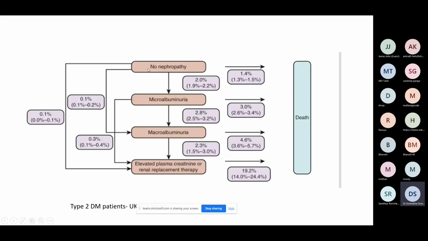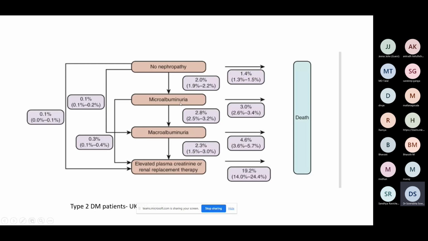If someone without nephropathy is directly going on to the stage of macroalbuminuria, that chance is very, very low. It's almost 0.1%, much less compared to this 2%, the regular rate of progression. Similarly, someone who had microalbuminuria directly going on to elevated plasma creatinine is also only roughly about 0.3%.